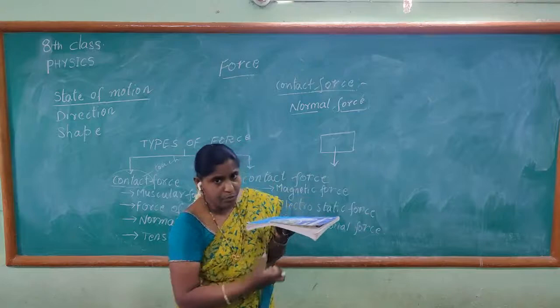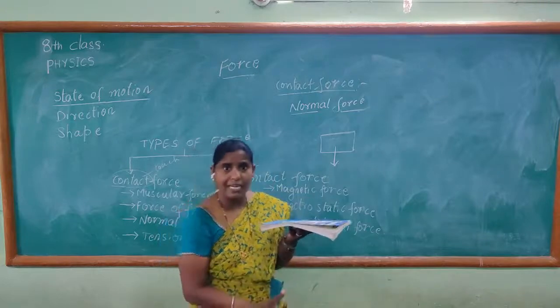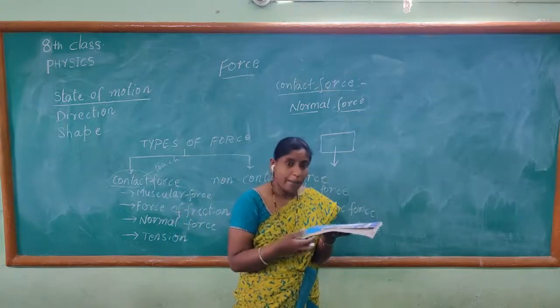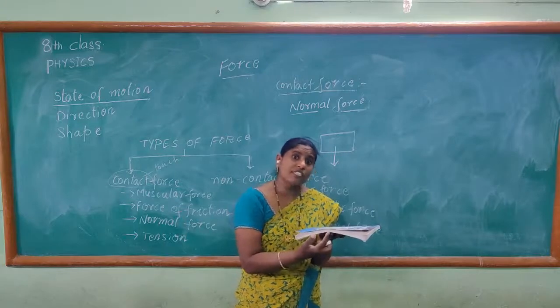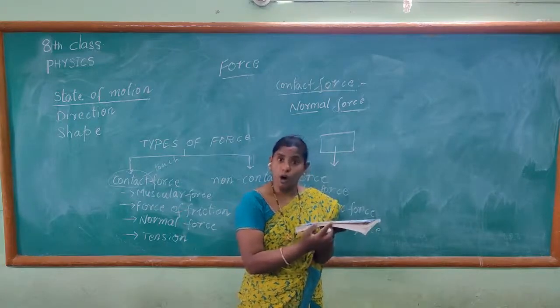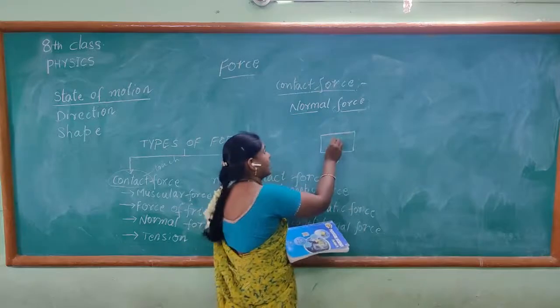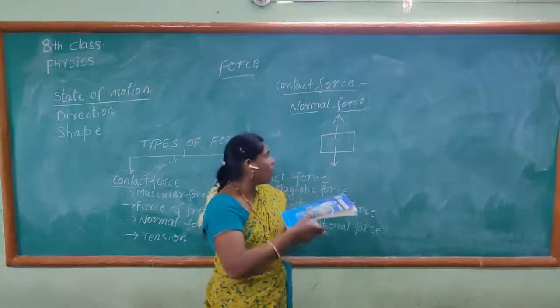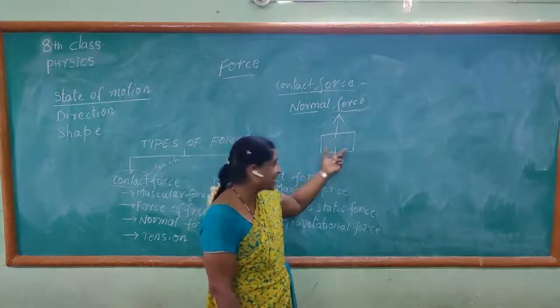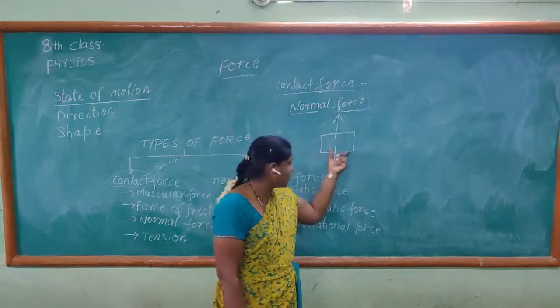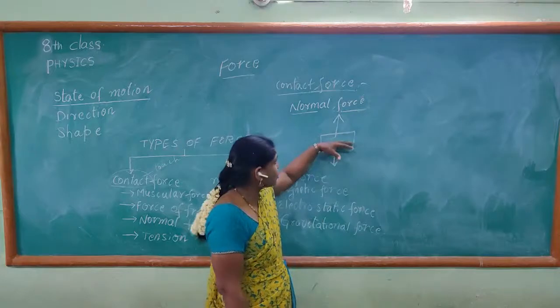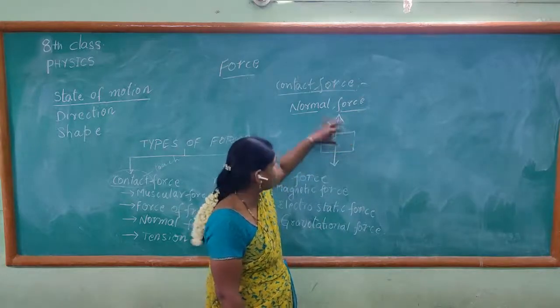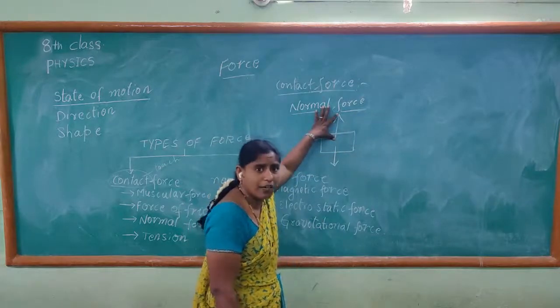And as the gravitational pull is pulling down to the earth, there is also a force acting on this book in the upward direction. So, one is the force acting downwards, pulling. And the other force, which is supported by the table, is nothing but normal force.